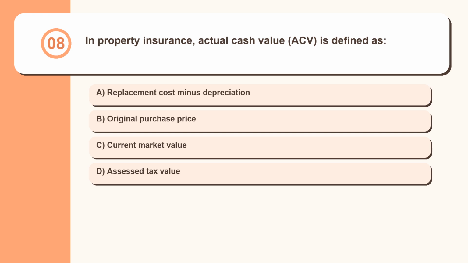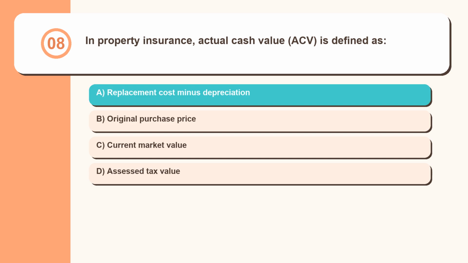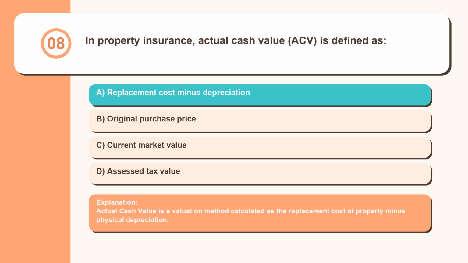Question 8. In property insurance, actual cash value, ACV, is defined as replacement cost minus depreciation, original purchase price, current market value, or assessed tax value. Actual cash value is a valuation method calculated as the replacement cost of property minus physical depreciation.